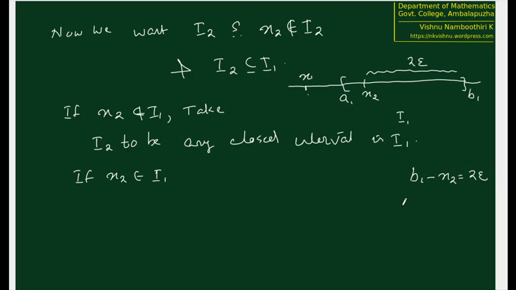So we take a2 to be equal to x2 plus epsilon, b2 to be equal to b1. So I2 equal to [a2, b2].